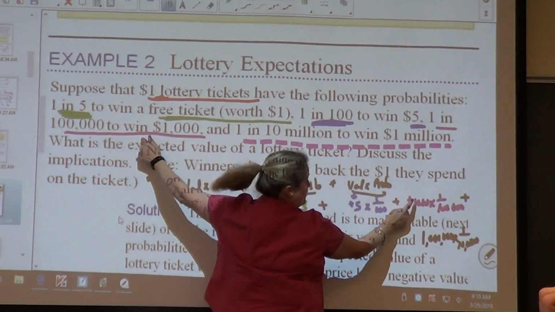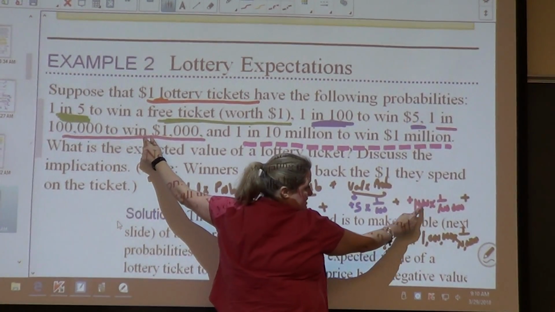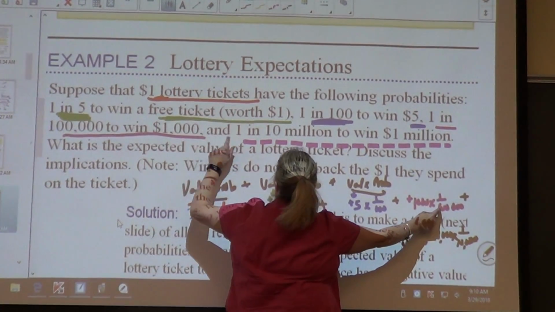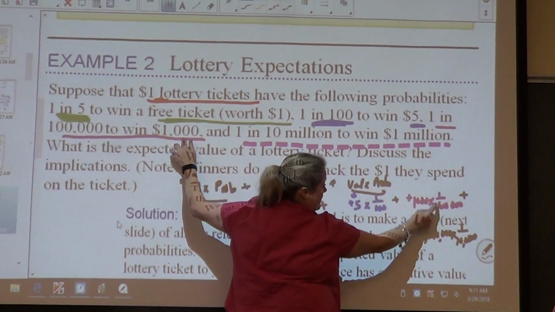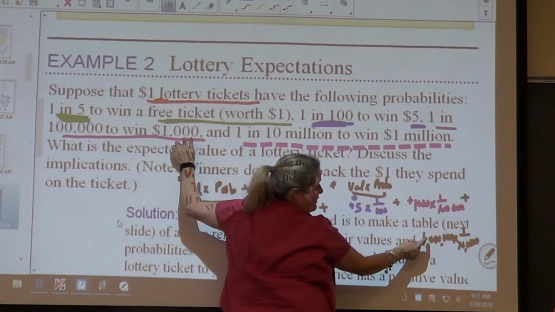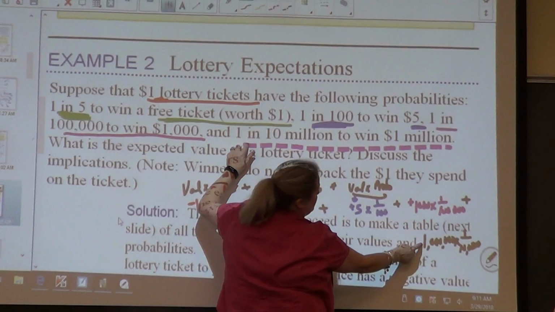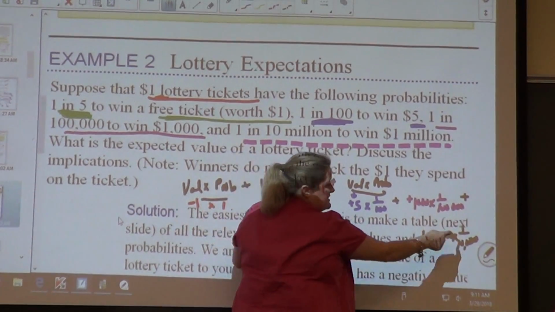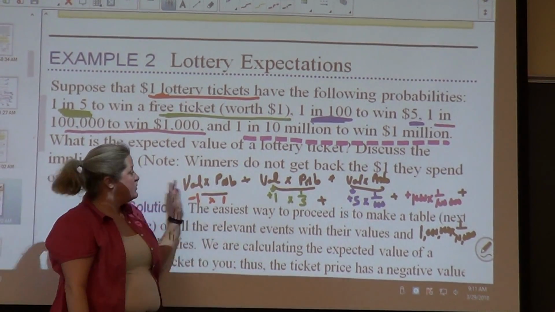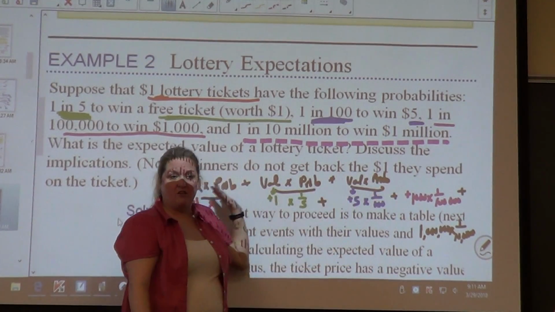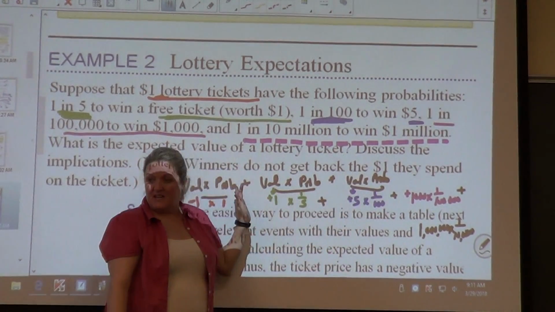The probability of winning $1,000 is a 1 in whatever, y'all got it. Plus, the probability of winning the jackpot of $1 million is 1 in 10 million chance. So if I plug all of that into the calculator, that would give me my expected value.